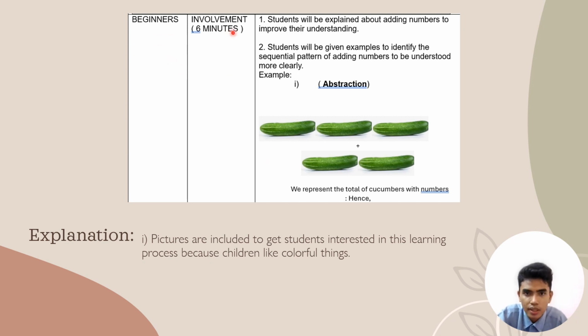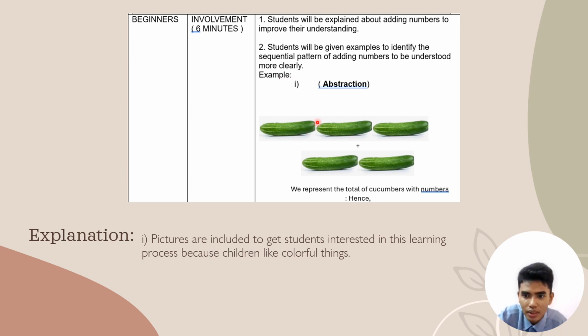So moving on to the beginners, which is the first activity. What we want to do is involvement, which is 6 minutes. Of course, that is the perfect time that I chose for primary school students. Number one, students will be explained about adding numbers to improve their understanding. Number two, students will be given examples to identify the sequential pattern of adding numbers to be understood more clearly.